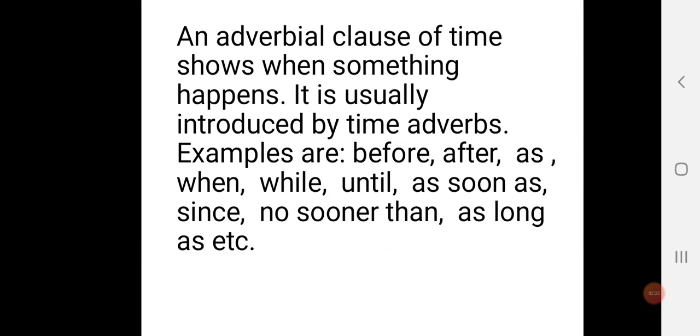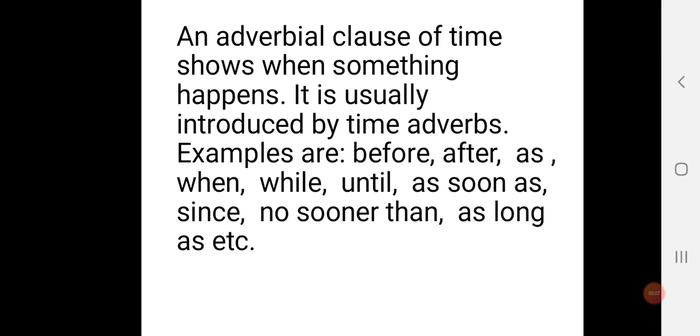So now let's move on. When we say adverbial clause of time, it shows you when something happened, and tells you the particular time. You know what your time tells you: when exactly something happened. So it is usually introduced by your time adverb. Examples of time adverbs are before, after, as, when, until, as soon as, since, no sooner than, as long as. So who can tell me what an adverbial clause of time is?